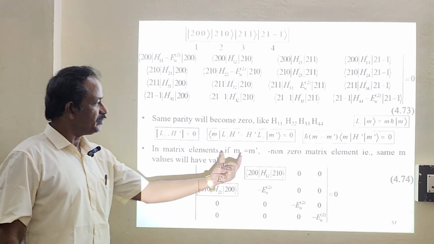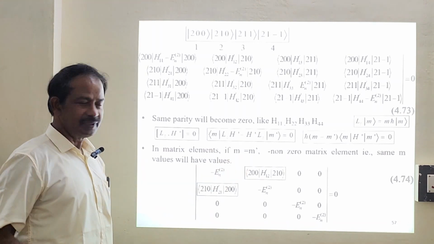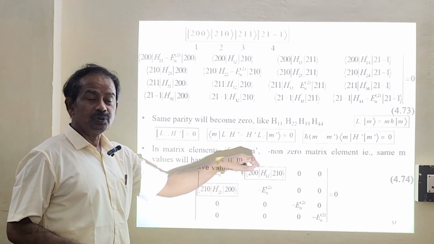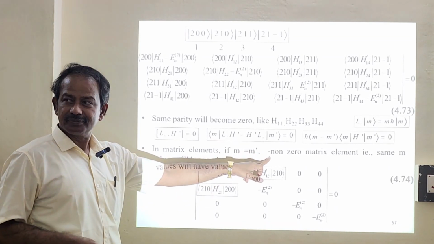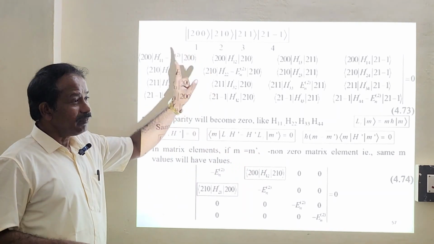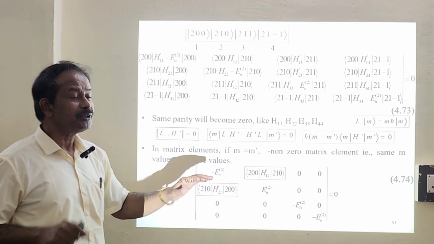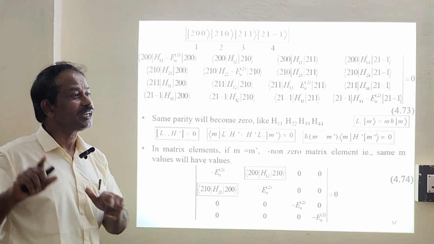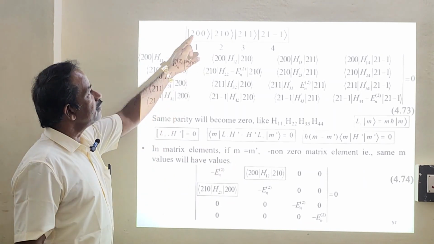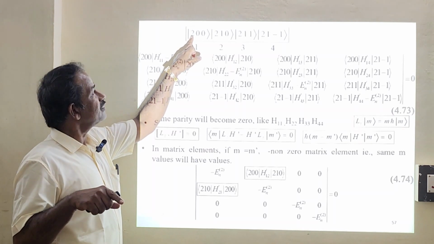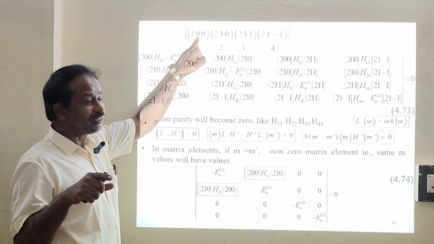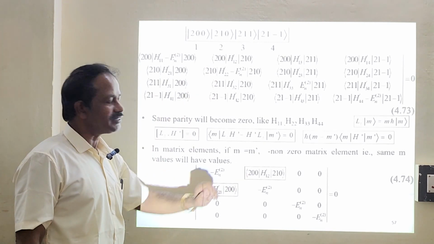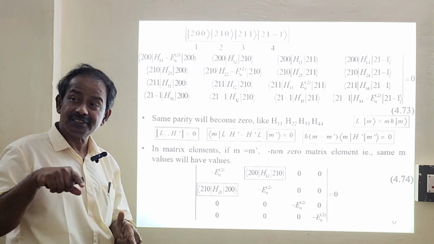Okay. So if M equals M prime, M minus M prime equals 0, so we will have some values. Wherever you find M equals M prime, you will have some values. If it is not equal, the answer is 0. See here, 2 is N, correct? Next term is L. Next term will be M. You find where M equals M prime, and where M is not equal to M prime.